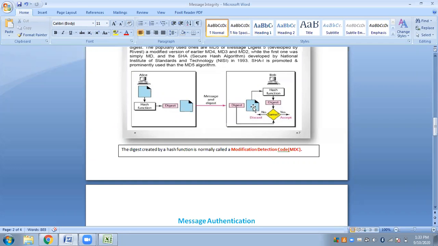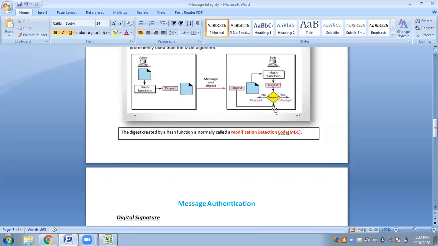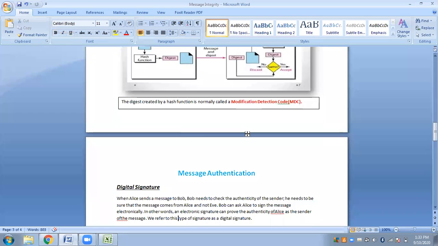For that, he will himself generate one digest, to be sure whether or not the digests are the same, whether or not the messages are the same. He will create his own digest from the message he has received, and then compare the original message's digest and the received message's digest. If both are the same, the message is the same, else he will discard it. Since depending on the digest one can detect whether or not modification has been made, the message digest is called modification detection code. Do not forget this.